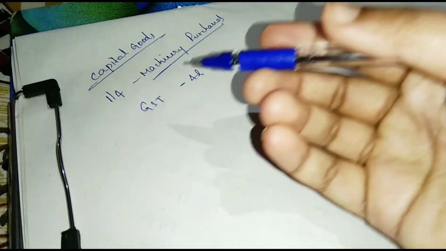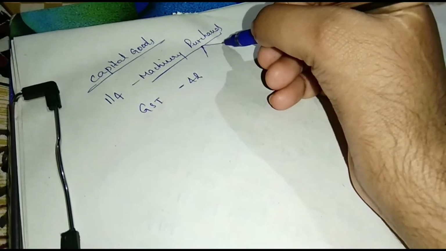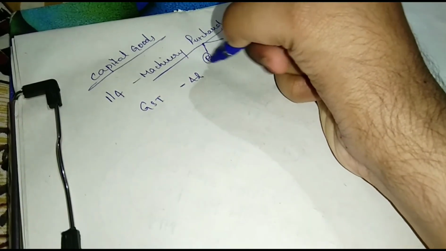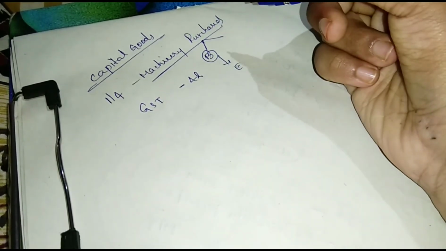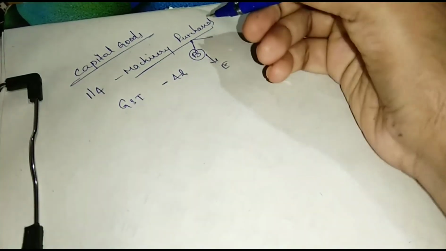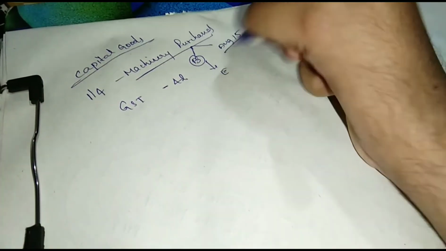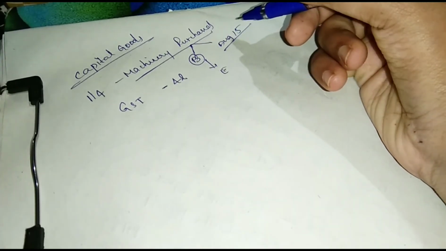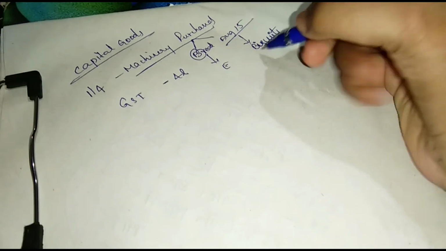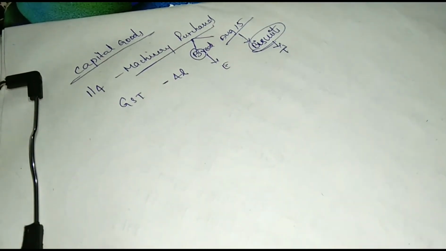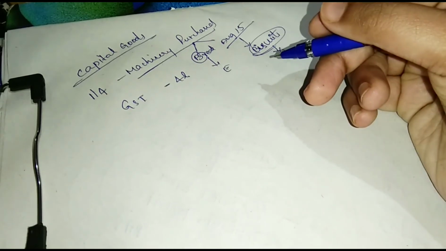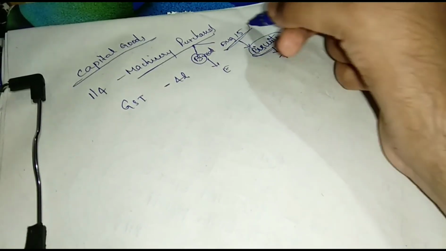Capital goods advanced problem. A company purchased a machinery on 1st April and GST paid was 4 lakhs. The machine was used to manufacture bread, which is exempt from GST. And on August 15th, the company also started to manufacture biscuits, which are taxable. Then compute the ITC available for the month of August.